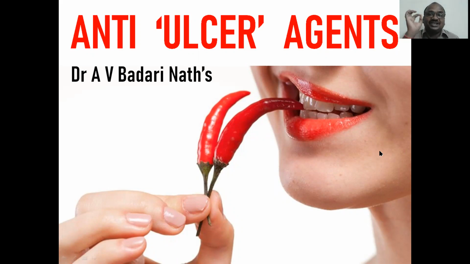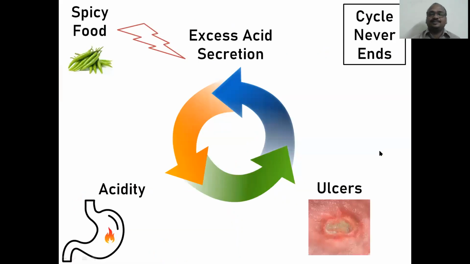Mainly, spicy food is responsible for this. Now we will see what this cycle is. It is a very interesting cycle, and most students do not know it. Spicy food is mainly responsible for excess acid secretion in the stomach. Excess acid secretion leads to acidity, and this acidity leads to ulcer.